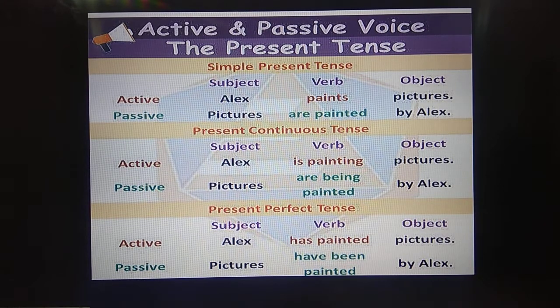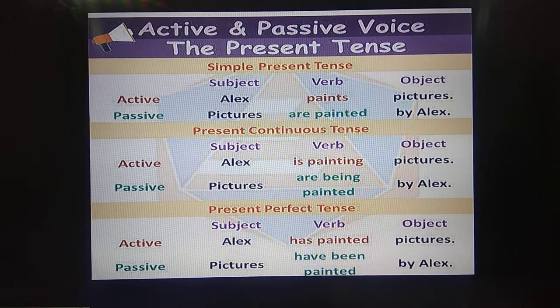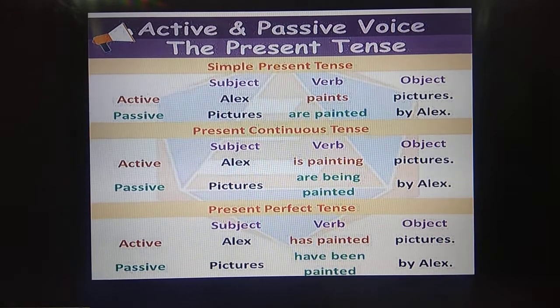Okay, if the sentence was in active voice, if it was Alex has painted a picture, then how will it change? A picture has been painted. Yes, has been painted. But here it is plural. The object is plural, so it will become the subject when it is converted into passive. The pictures have been painted by Alex. I think you got it, children.